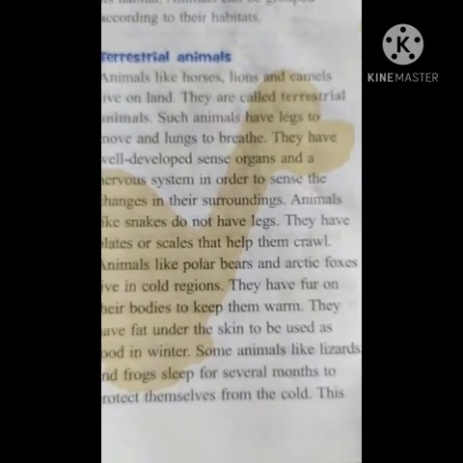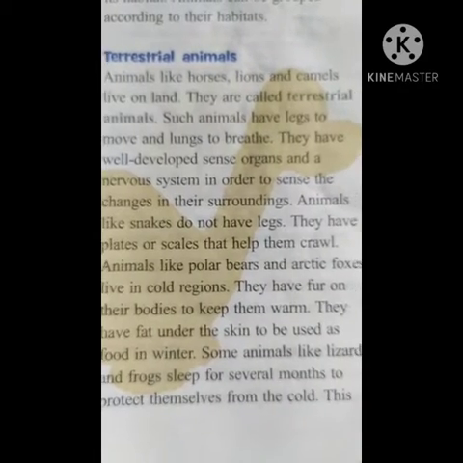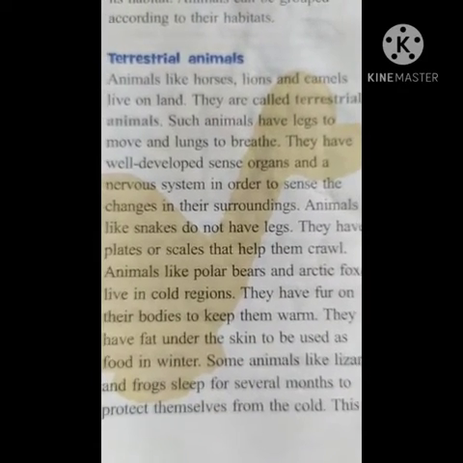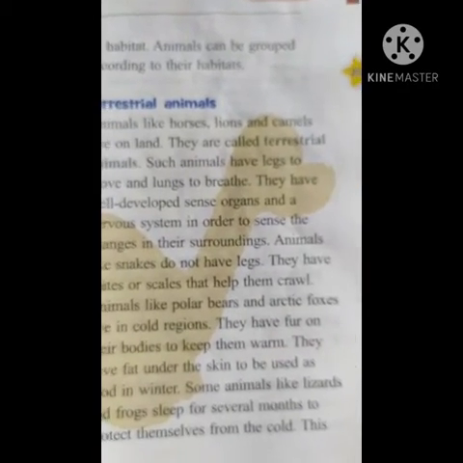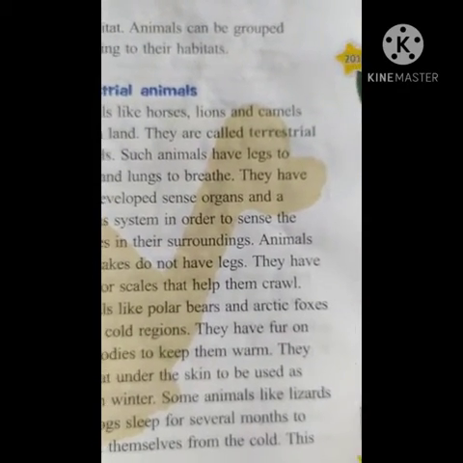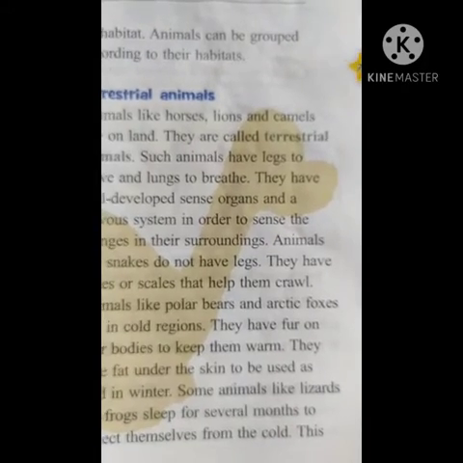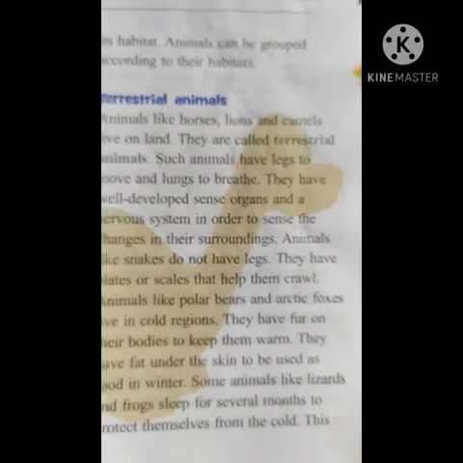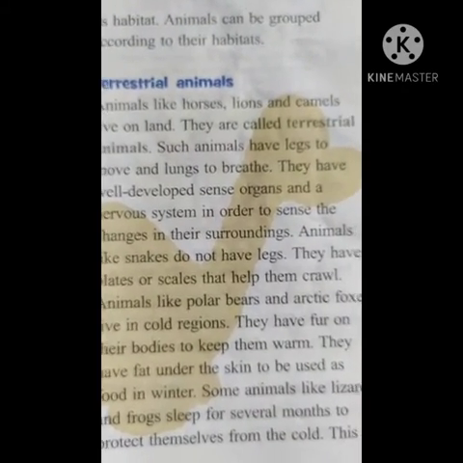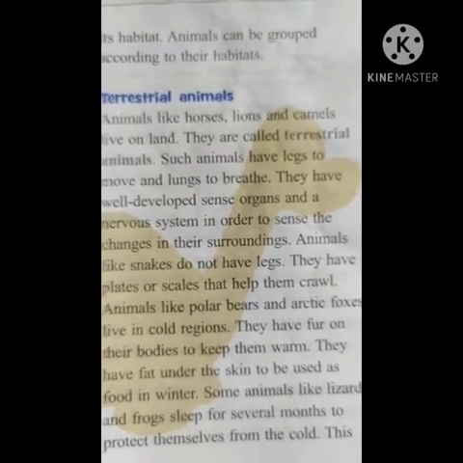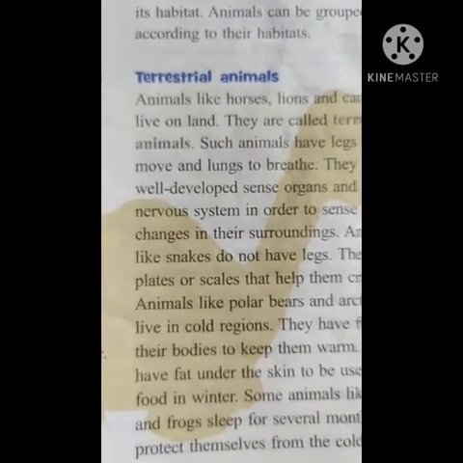Some animals like lizards and frogs sleep for several months to protect themselves from cold. So they are talking about what, children? They are talking about adaptation. And you know, children, the polar bear also goes into hibernation. Hibernation is the process in which they store the food. Where do they store the food? Under the skin. Yes or no? The fat under the skin.